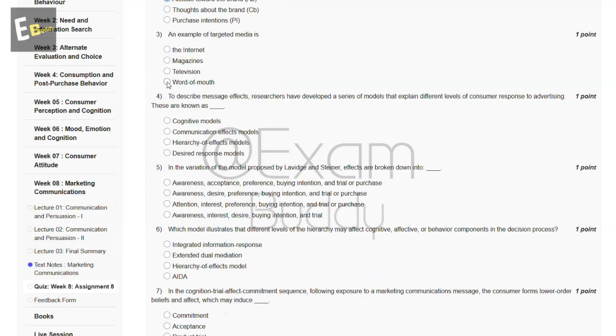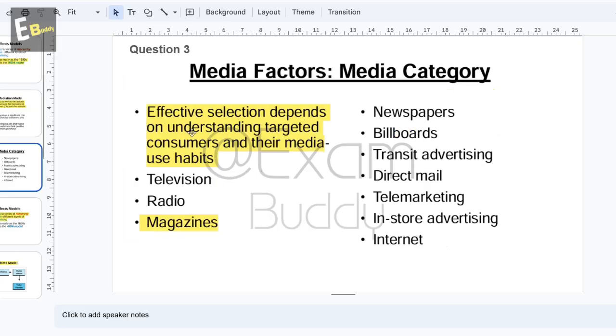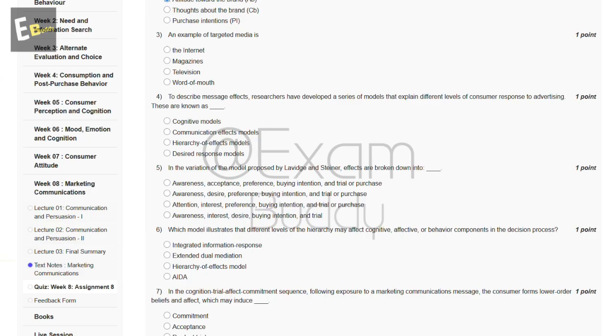Now the third question is, an example of targeted media is. So these are the options, and now let's check the answer of our third question. Effective selection depends on understanding targeted consumers and their media use habit: magazine. So the answer of our third question is B.